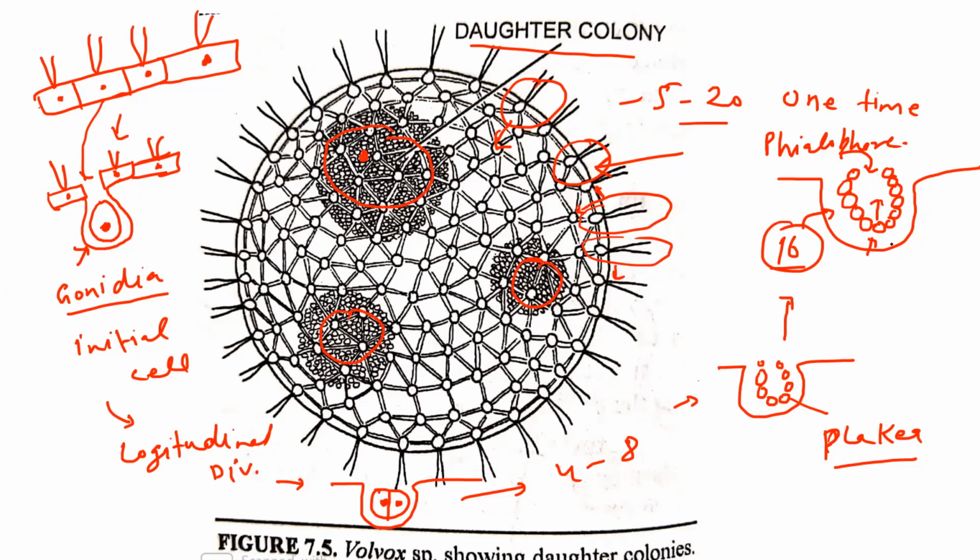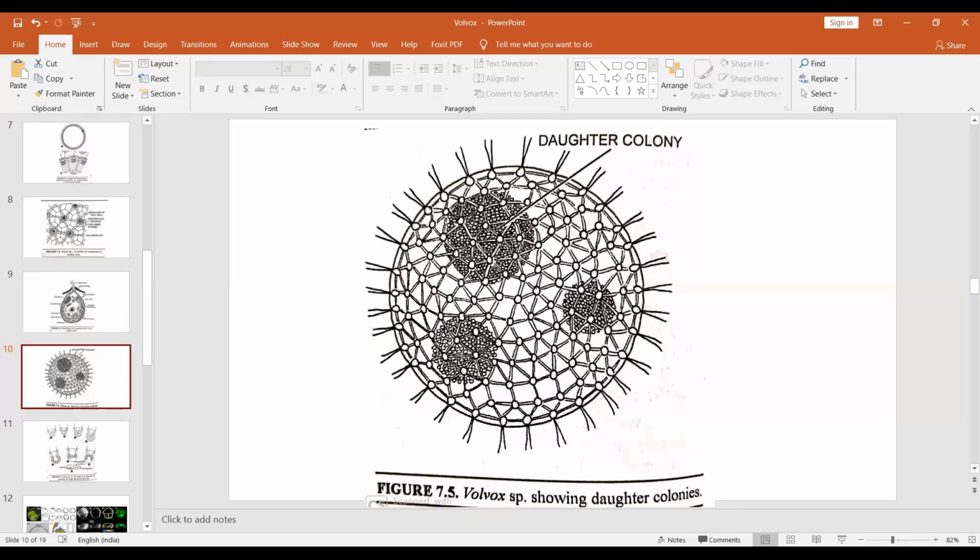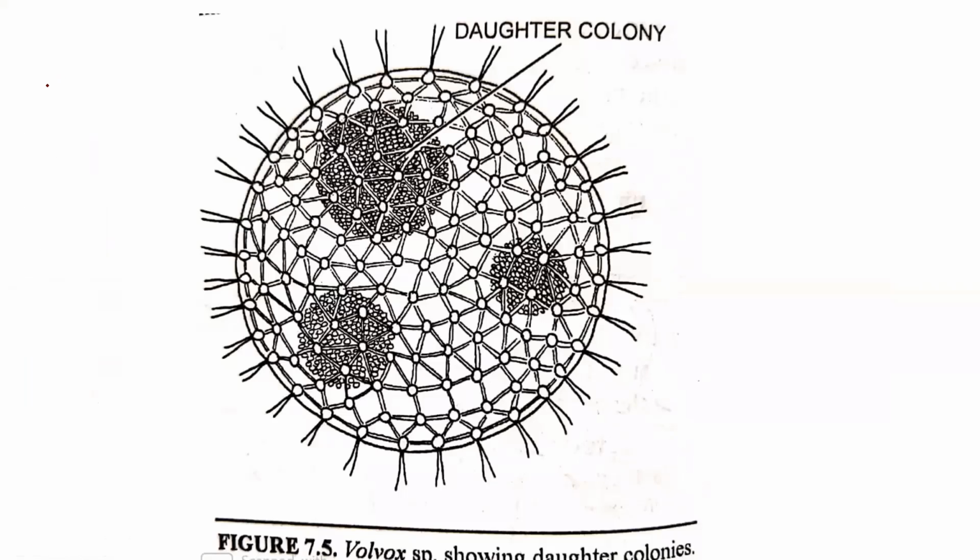So this structure becomes inverted. These 16 cells are in a U-shaped structure, and some cytoplasmic pressure is created here. After that, the cytoplasmic pressure pushes, so these cells are inverted.